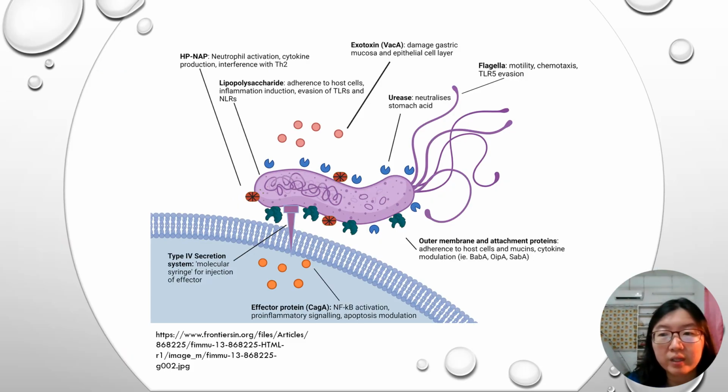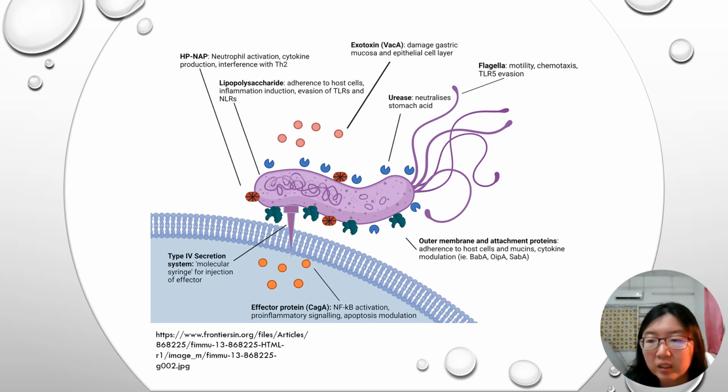Virulence factors of H. pylori in soluble form can bind to the cell surface or be transported into the host cell via the host type 4 secretion system. Various effector proteins released by the pathogen include neutrophil activating protein, which activates neutrophils and causes cytokine production, and also VacA, which you can see on top, that can damage the epithelial cell layer. And I already mentioned regarding urease and flagella.